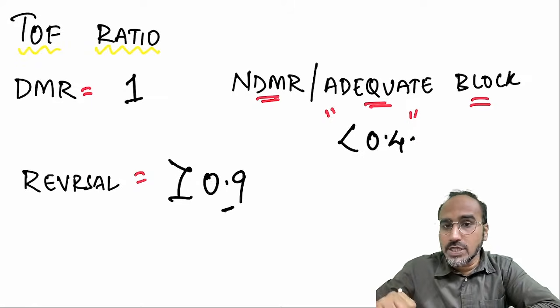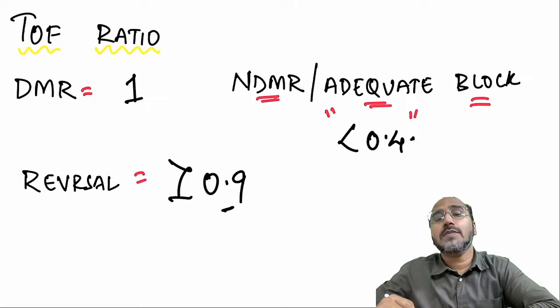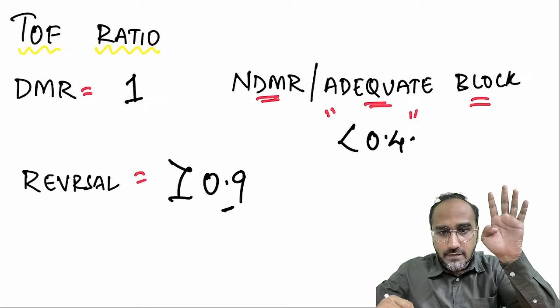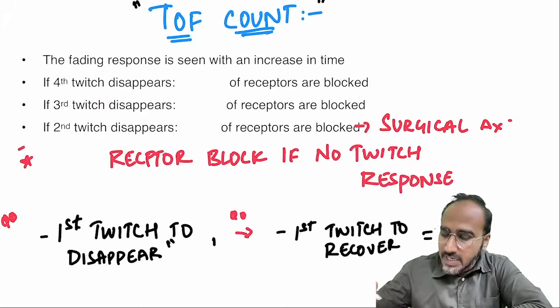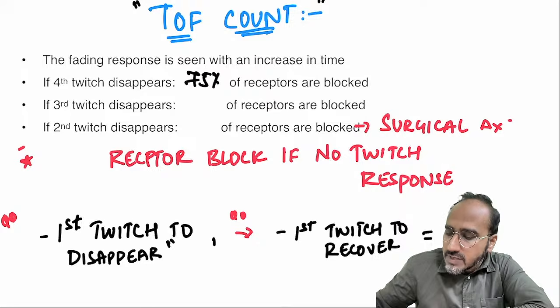That is the train of 4 ratio. Apart from train of 4 ratio, there is train of 4 count also. Train of 4 count means what? Remember I told you 4 twitches are there. First twitch, second twitch, third and fourth twitch. If there is no 4th twitch, what does it mean? If the 4th twitch disappears, that means 75% of the receptors are blocked.